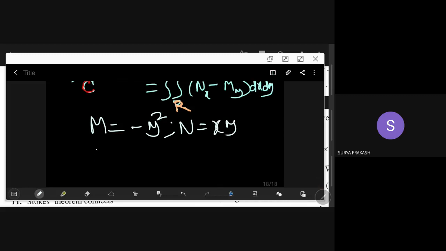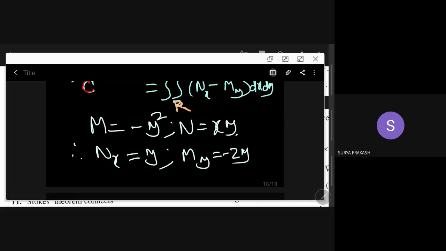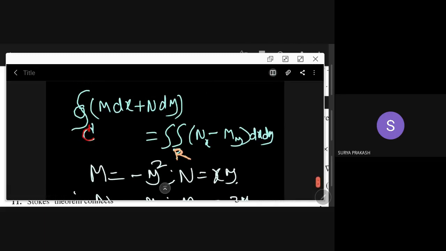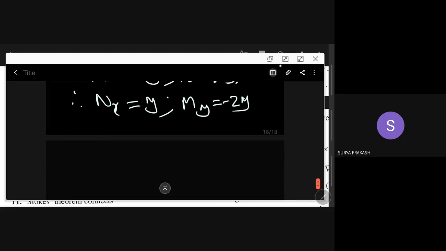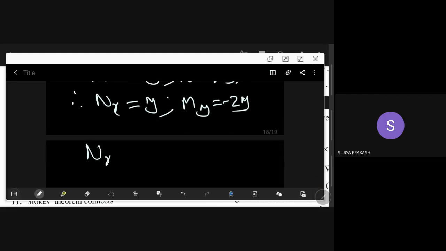Then I need to calculate N_x. So dou N by dou x is y, and M_y is minus 2y. Now, the right hand side: N_x minus M_y is equal to y minus of minus 2y, so you have 3y.